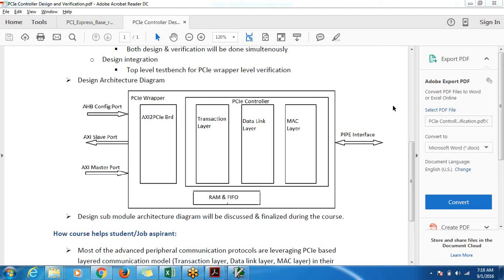I'm not committing anything about the complete PCI whole thing, because I won't commit that today. I don't want a situation where I say I will do it and tomorrow I'm not doing it, and it ends up with all of us disappointed. If possible we'll do it, but for timing, what I'm committing is all the 3-layer implementation and all the 3-layer verification. That's the commitment.